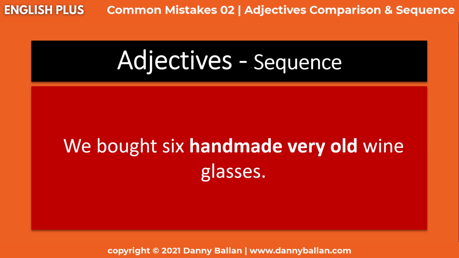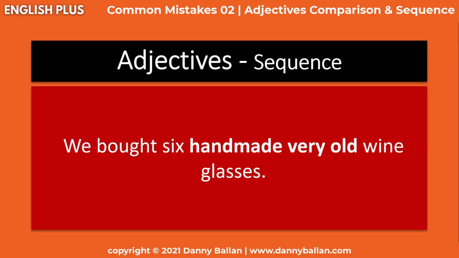Another example before we move back to our sentence, a beautiful embroidered dressing gown. The same here. Beautiful can be very beautiful. It is gradable. Embroidered, well, it cannot be very embroidered. It is embroidered or it's not. So here we use gradable before ungradable.